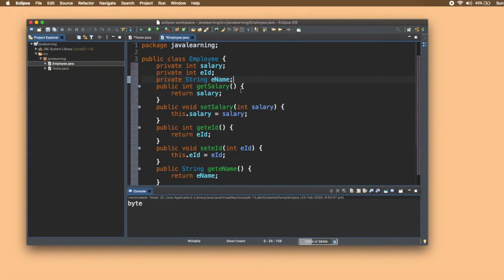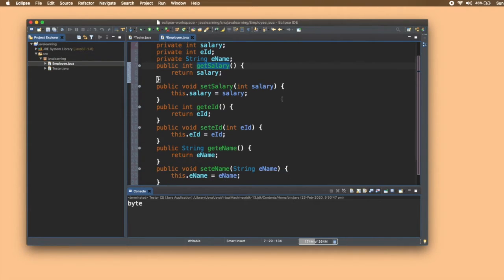Now let's see what the functions of these are. Now see, public int getSalary, that means this is a public function. See, our data members should be private, but each and every method must be public, because if they are not public, how will we be able to access them outside the class, right? So public int getSalary means it is returning an integer value. And what is the integer value here? Salary. Always take care of the names that you are giving. See, the method name should start with a small letter and the rest follows camel casing.